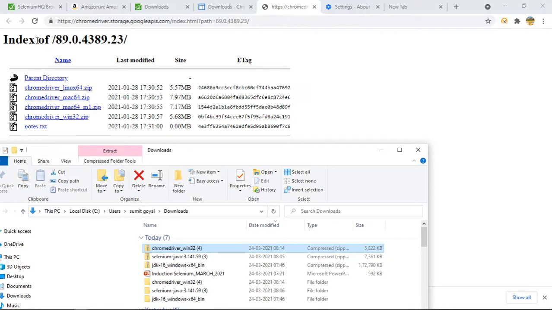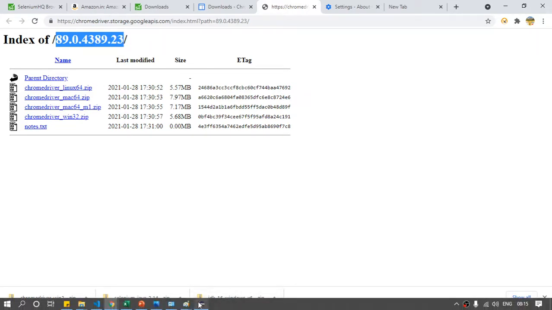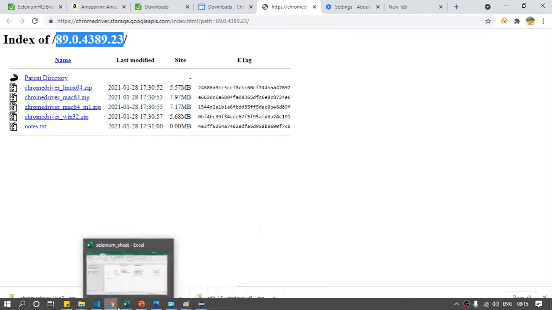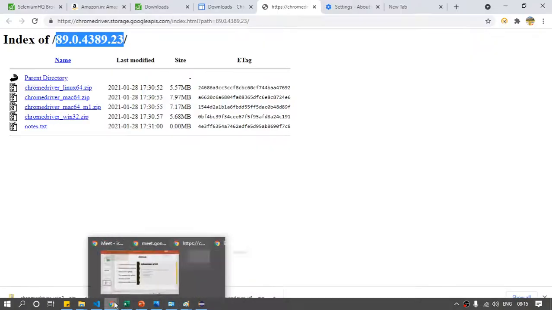See, here it is displaying all the files having this version, like we have index of 89.0 on the top. By default, you can see that 32 is the version of this one. So you are asking about the .exe file. I do not think you can see the version here, but it is up to date with the latest version.